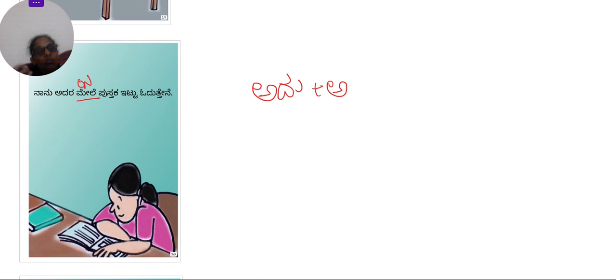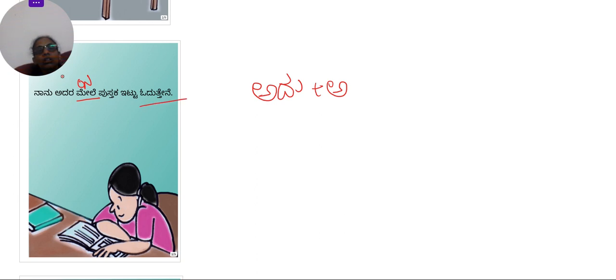On what? On that table. So it's related. So on it. Nanu is I. Okay. Nanu adara mele pustaka. Pustaka is book. Ittu, keep. So I keep a book on it. So till here what we have seen is Nanu adara mele pustaka ittu. Means I keep a book on it and